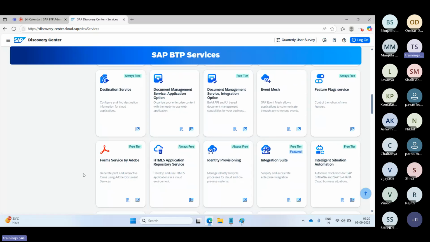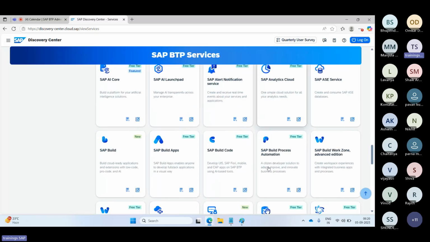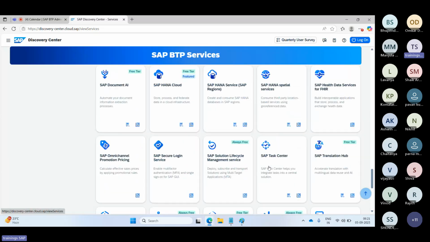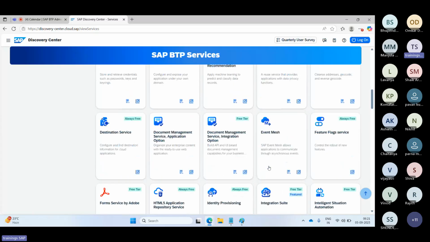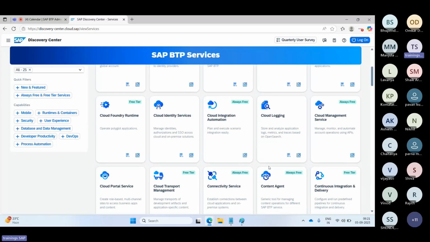So ADS services and everything here, integration suite. Like that, you can see all the listed services are available in the Discovery Center. So here you can see the... Sir, how can I know what the cost for this one is, and is it free or what?